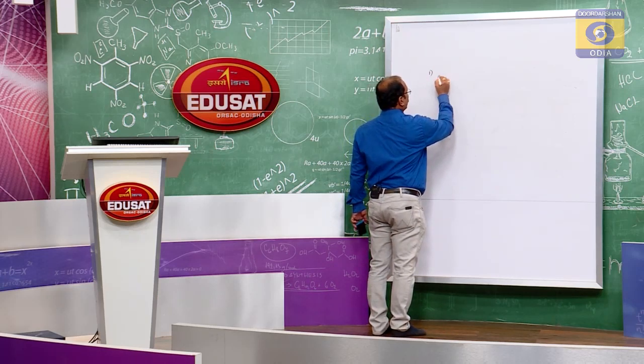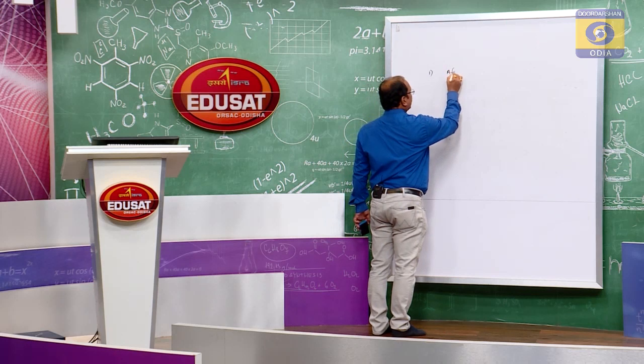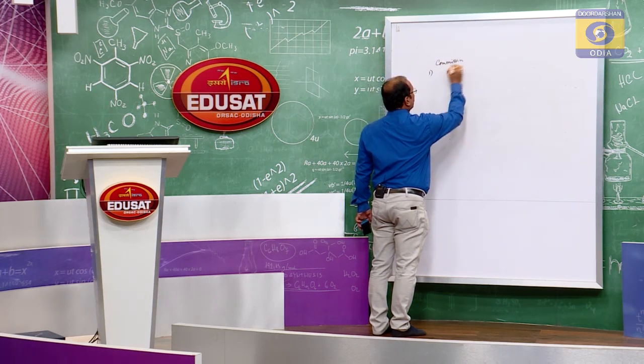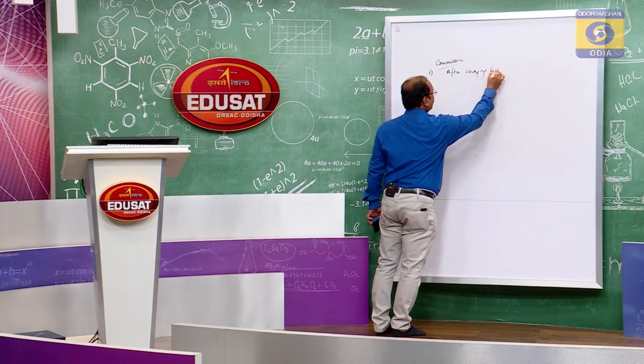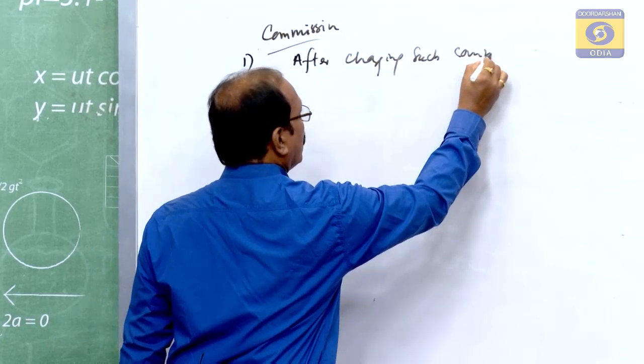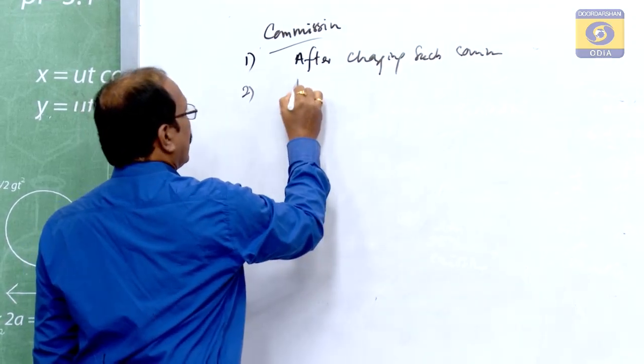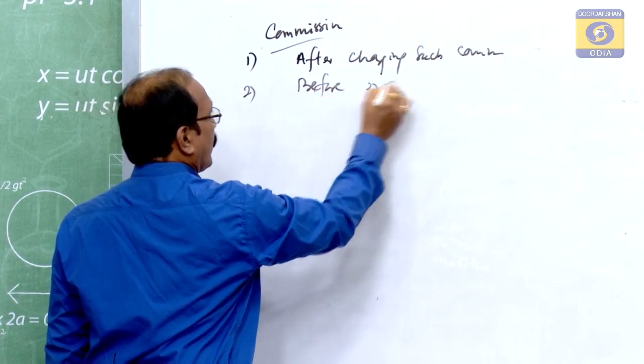It may be given in the question: after charging such commission, or before charging such commission.